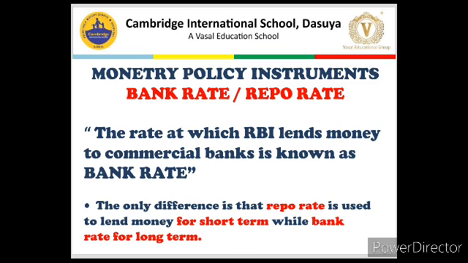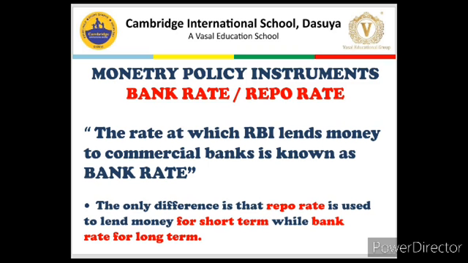Similarly, when commercial banks like PNB, HDFC or Punjab and Sind Bank require money, whom do they go to? They go to the central bank, RBI, and RBI lends them money but charges some interest. That interest which is charged by RBI from commercial banks is the bank rate. So now I think you are clear what bank rate is. Bank rate is the rate at which RBI gives money to commercial banks.